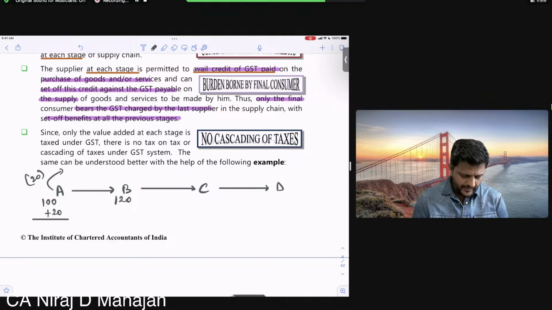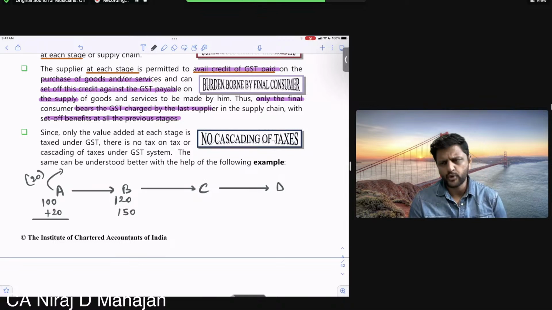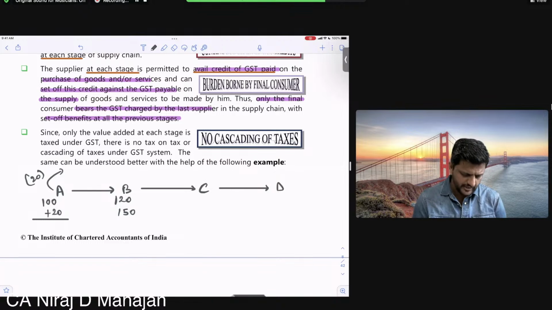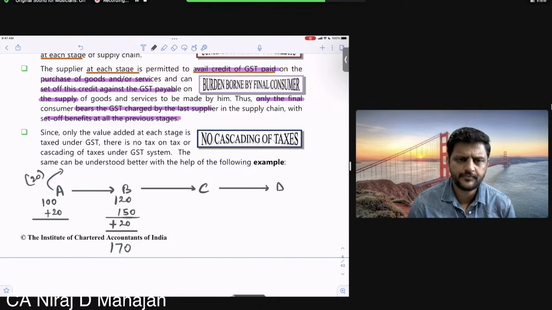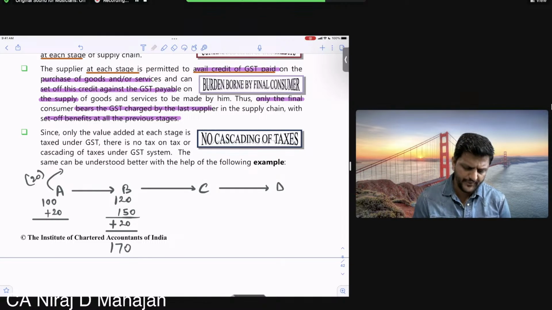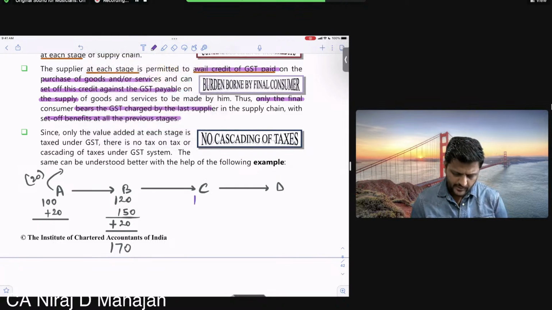Then let us say he charges again his own valuation etc. Whatever it is, it is 150 rupees before taxes, and he charges again, let us say, plus 20 rupees on his output price. So how much is my final selling price? 170. Clear everybody? How much is C paying right now? 170.